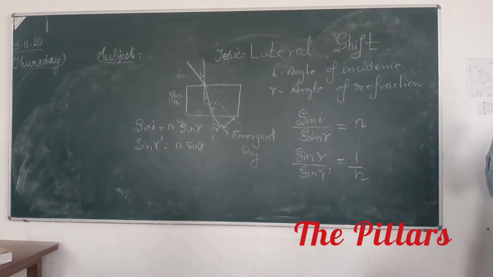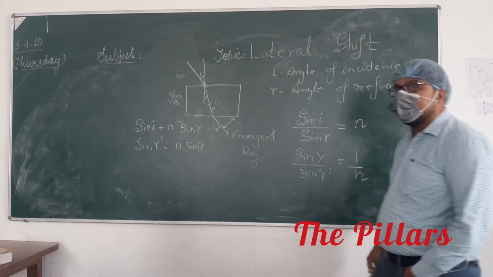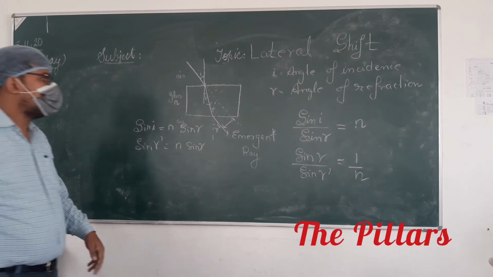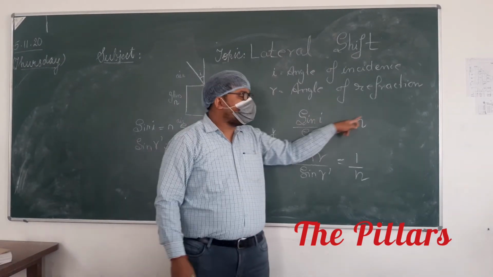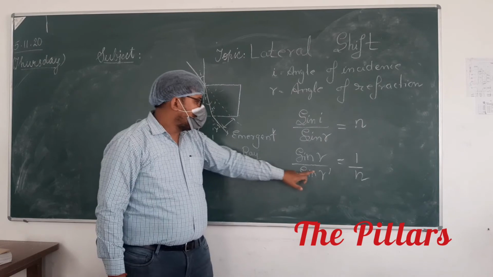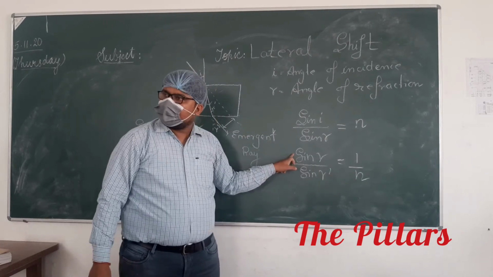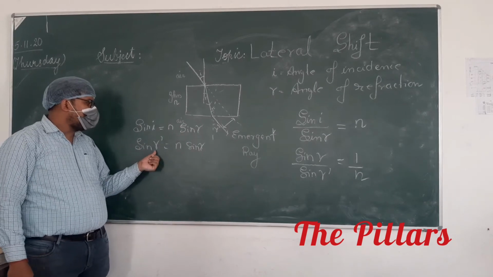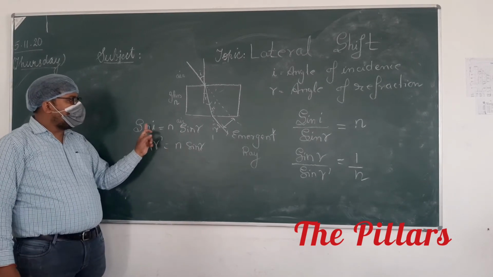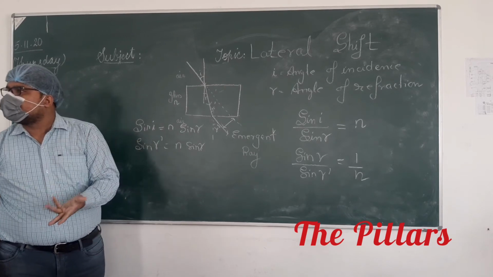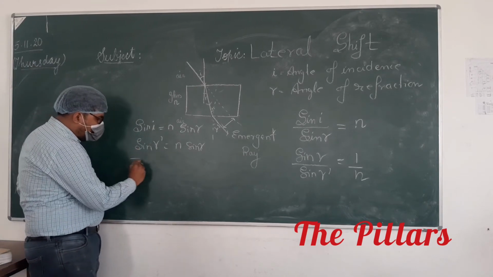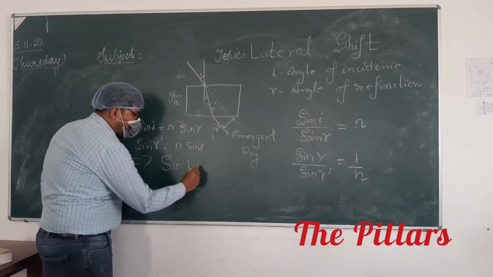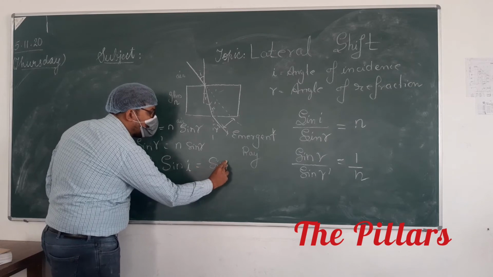This is clear, na? No, sir. Why? See, sin I is equal to n sin R. And sin R dash is equal to n sin R. So we have written sin I is equal to n sin R and sin R dash is equal to n sin R. A is equal to B and B is equal to C means A is equal to C. So we will get sin I is equal to sin R dash.